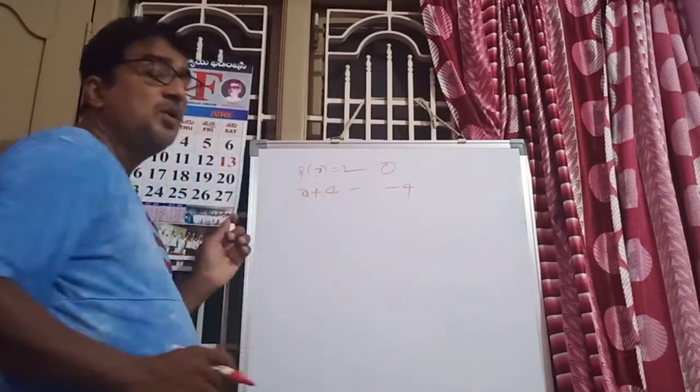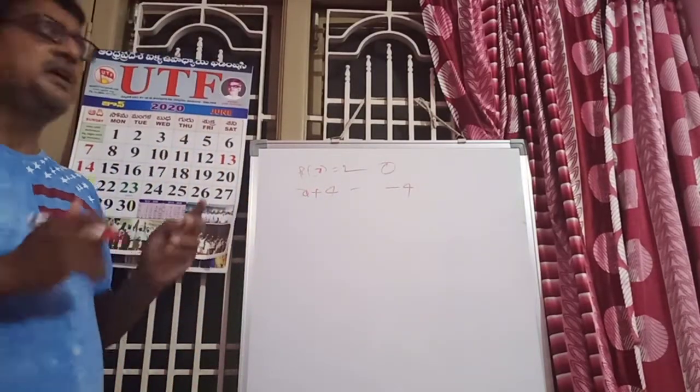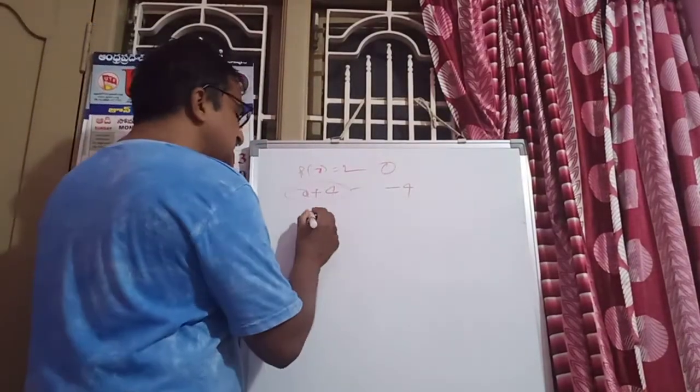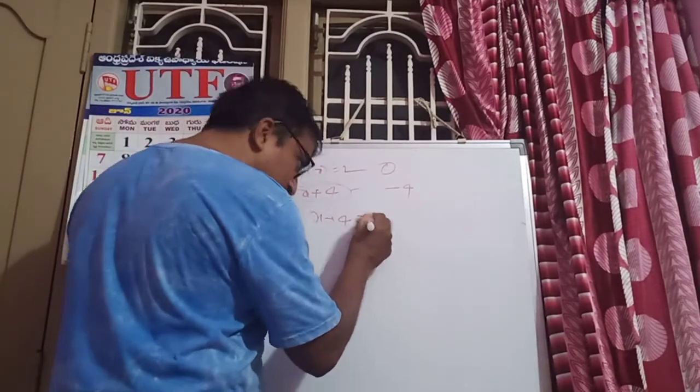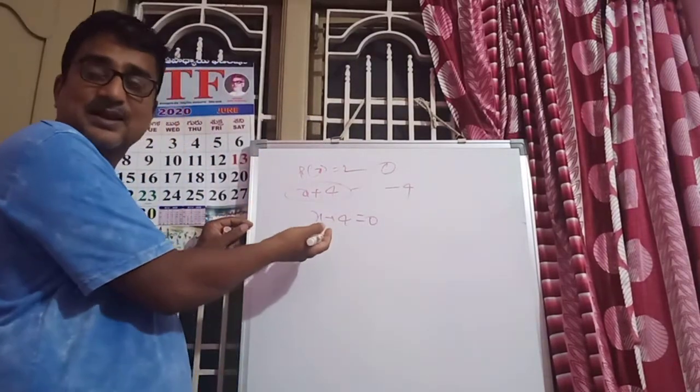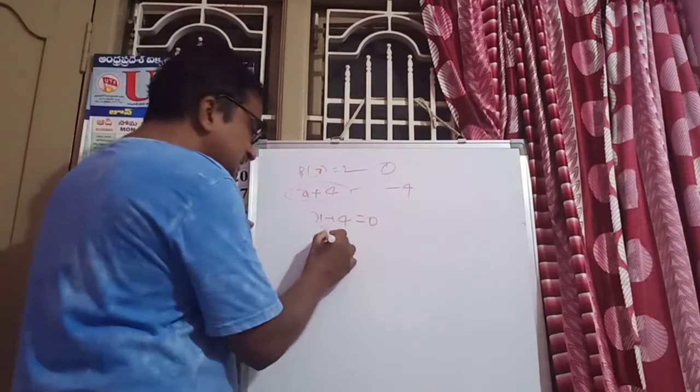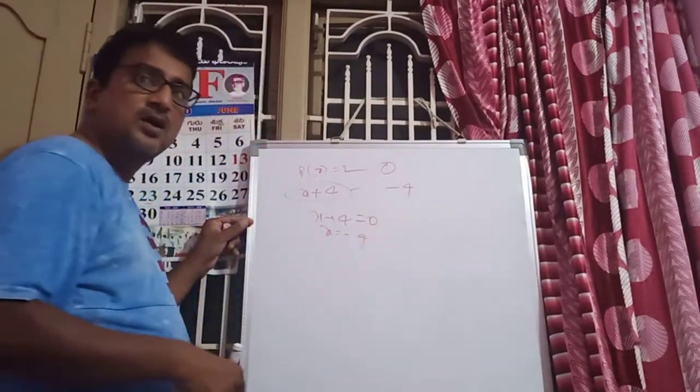And what is the process to find the zero of the polynomial? Anybody is asking what is the zero of the polynomial, and immediately the given expression is equal to 0. This is converted into a simple equation. x is equal to minus 4.